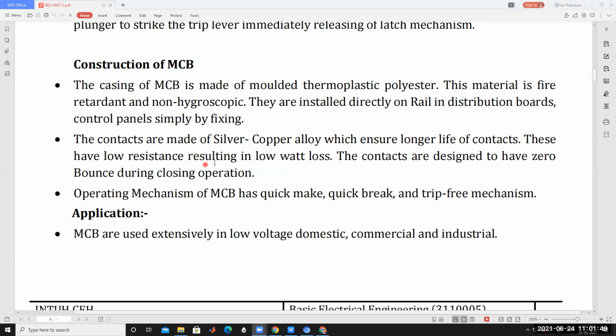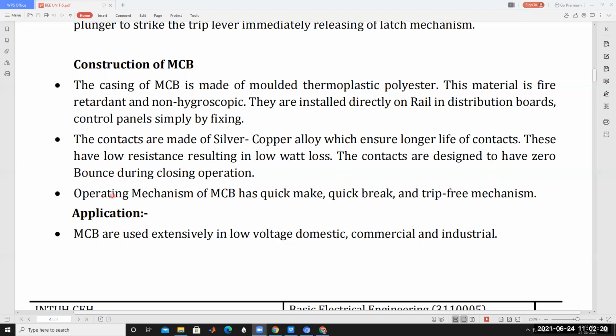These have low resistance, resulting in low watt loss. Low resistance means low heat generation and low watt loss. The contacts are designed to have zero bounce during closing operations. The operating mechanism of the MCB is quick make, quick break, and trip free mechanism.